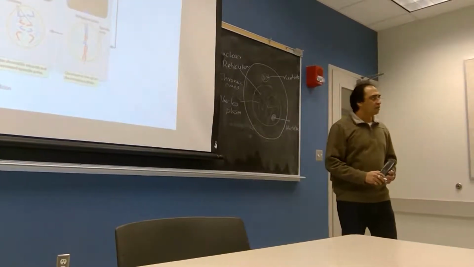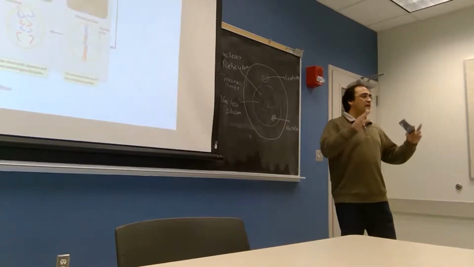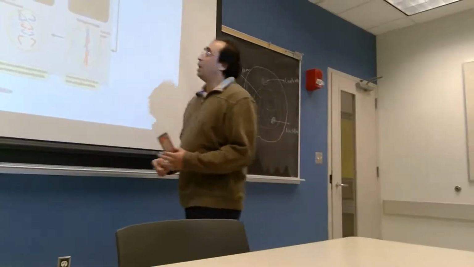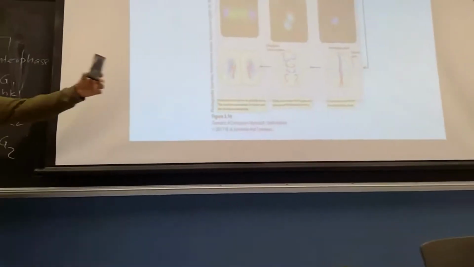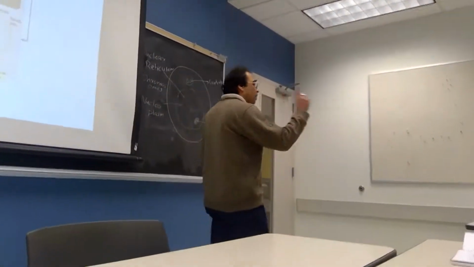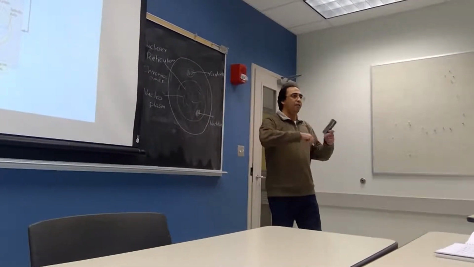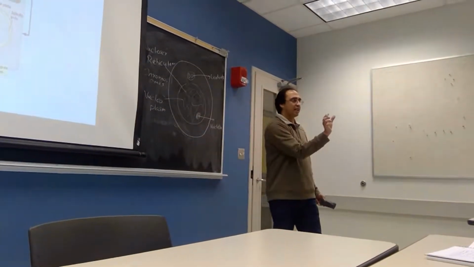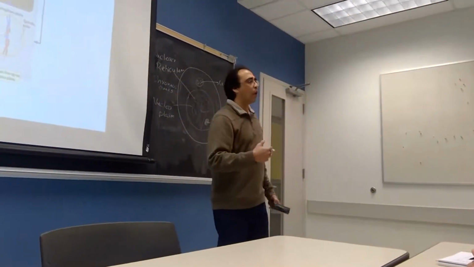What is the function of centrosome? The centrosome is responsible for forming the spindle, the whole spindle. So during prophase, what is happening here? During interphase, we have this kind of structure. During prophase, the chromosomes coiled up. Coiled up means, suppose you coil a thread in this way, after some time you will find it is very thick. So chromosomes are thread-like structures, and they are coiling up.